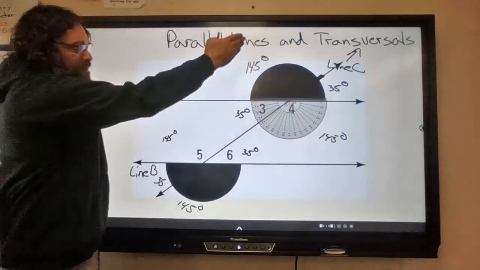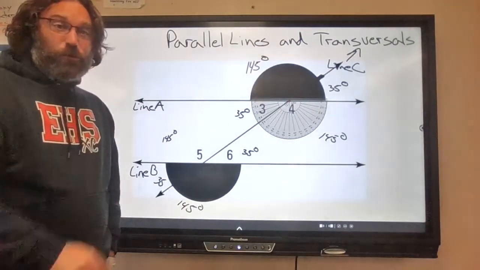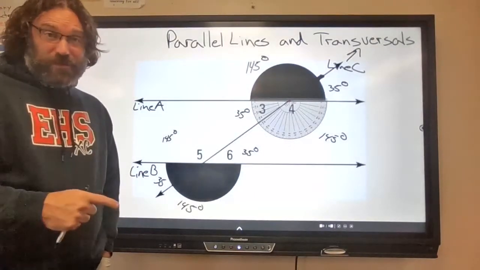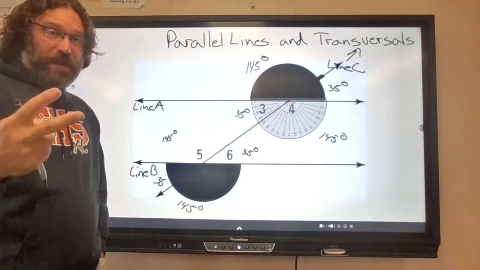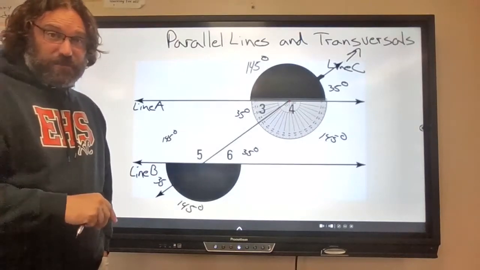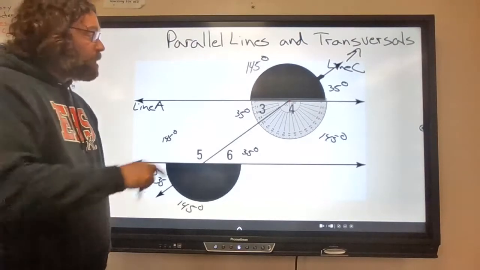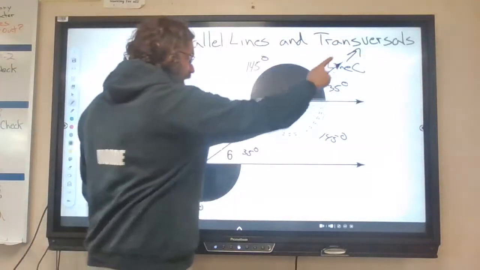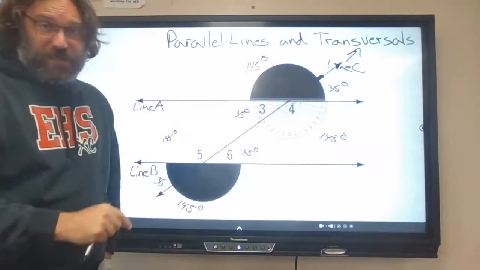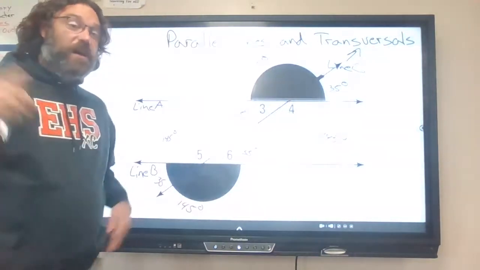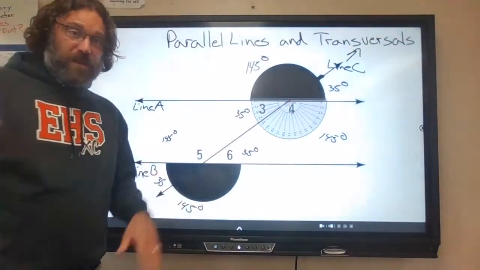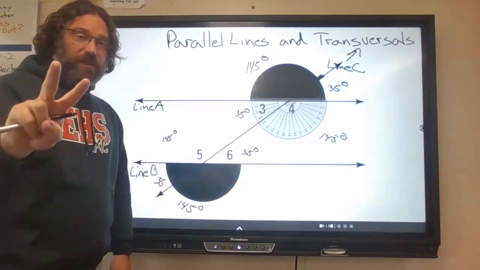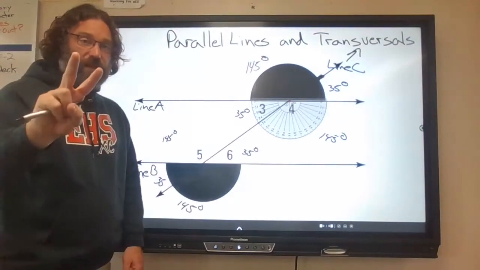Two parallel lines and a transversal creates 8 angles that are only 2 angle measurements. Again, two parallel lines and a line that comes through them, which we call a transversal, create a total of 8 angles, but all those angles only measure 2 different things.